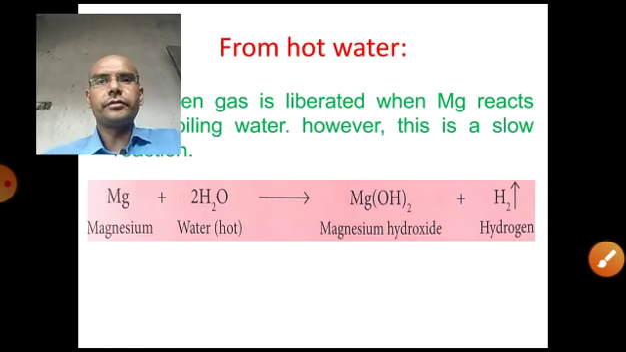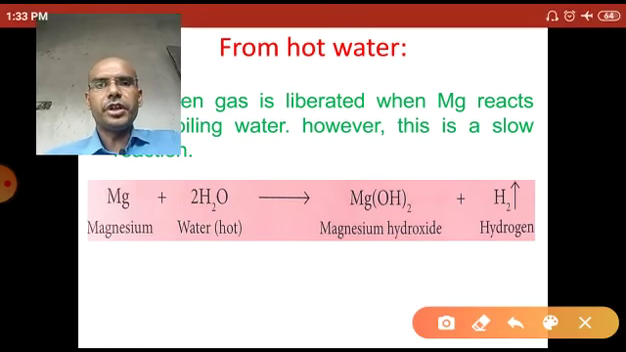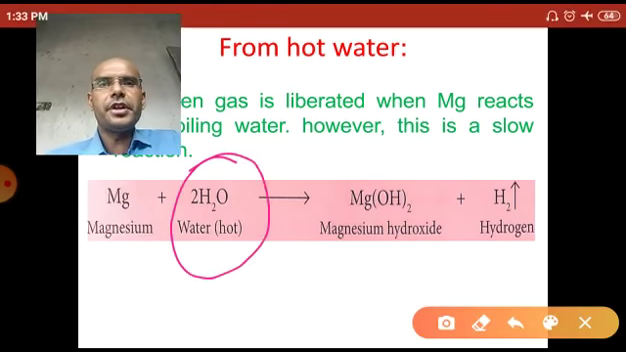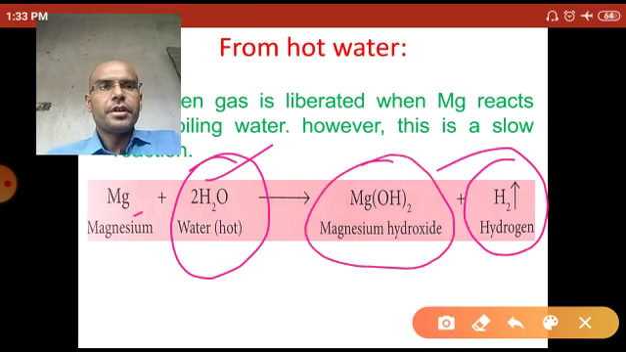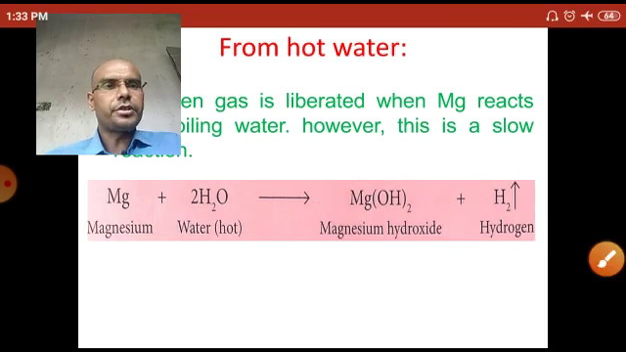Let's see the reaction. Magnesium never reacts with the cold water. Magnesium always reacts with hot water or steam. So when magnesium reacts with the hot water, it liberates the hydrogen gas and produces magnesium hydroxide as a byproduct.